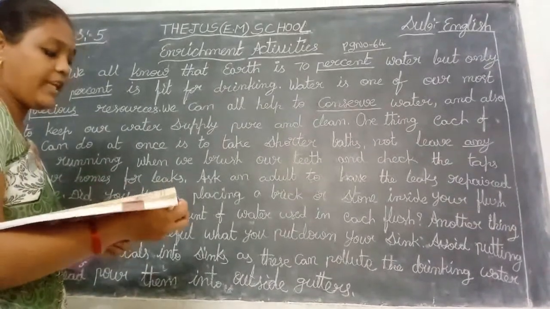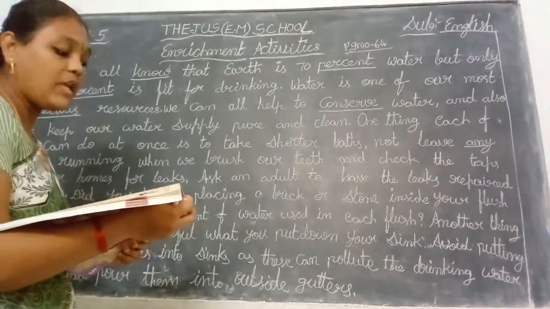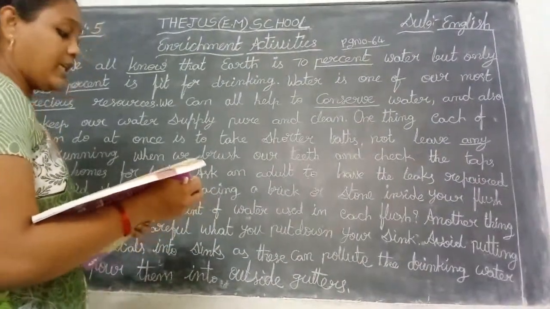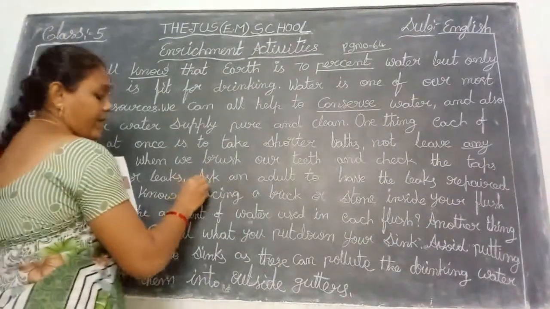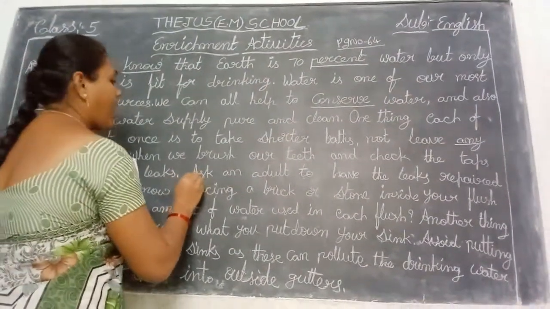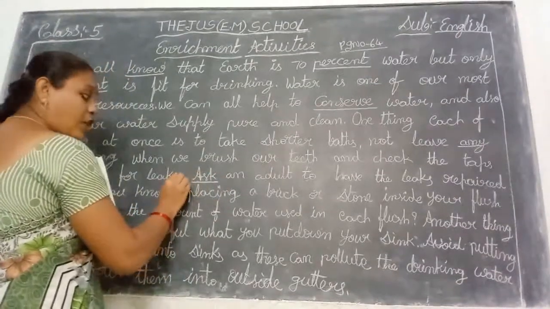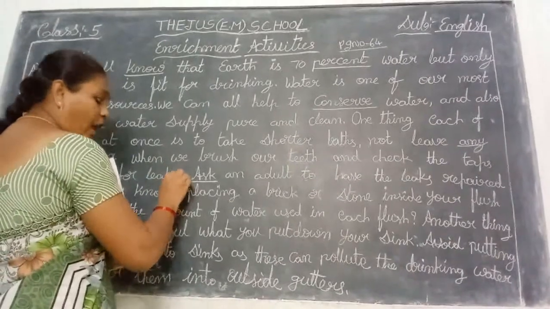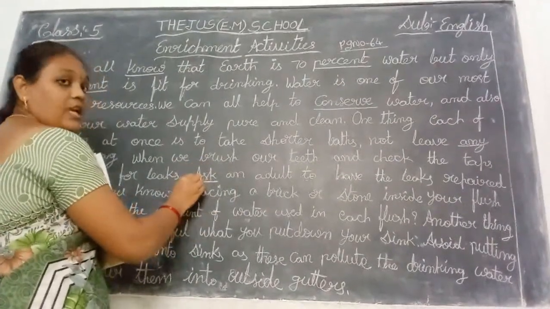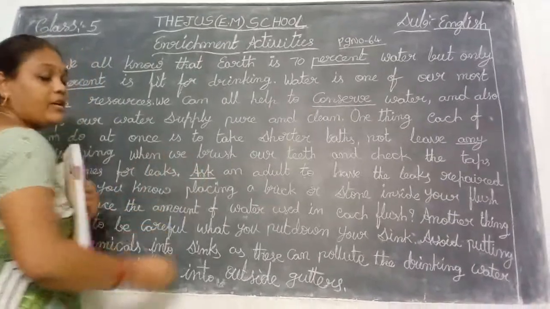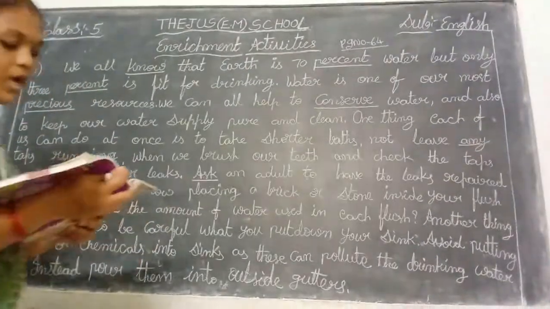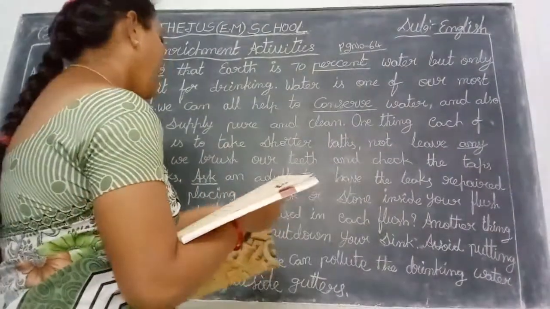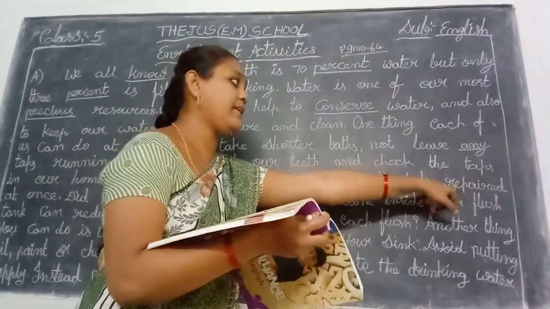When we brush our teeth or check the taps in our homes for leaks. Okay, next one. Ask. Here small a is given, but you write the capital A. Why do you write the capital A here? After a full stop, which means the sentence is completed, you start a new sentence, so the first letter is a capital letter. Ask an adult to have these leaks repaired.